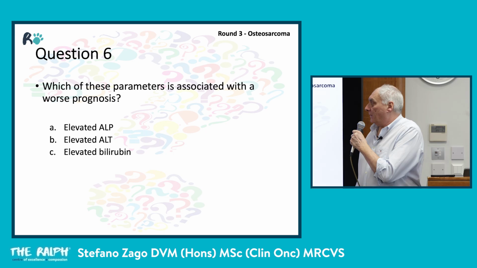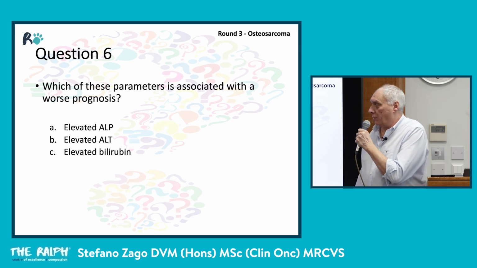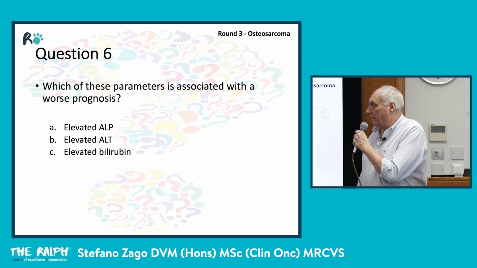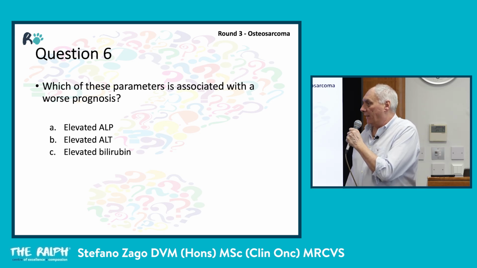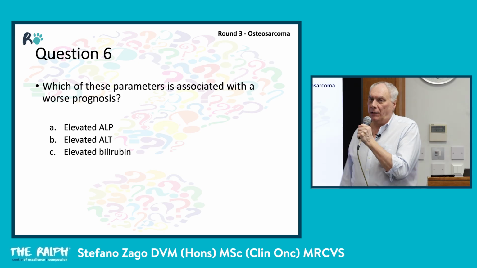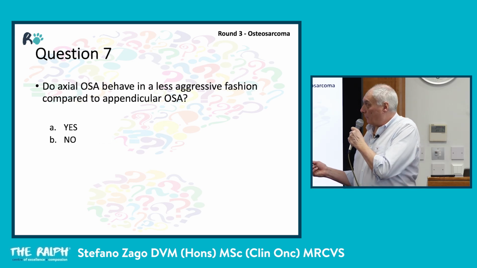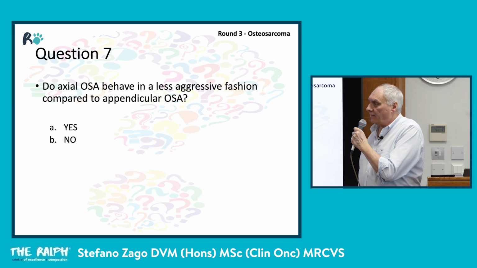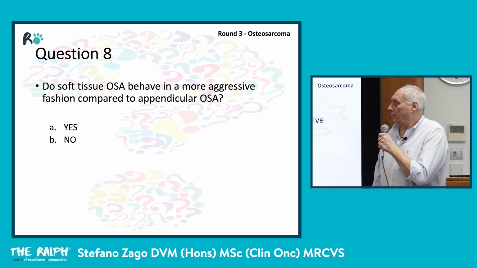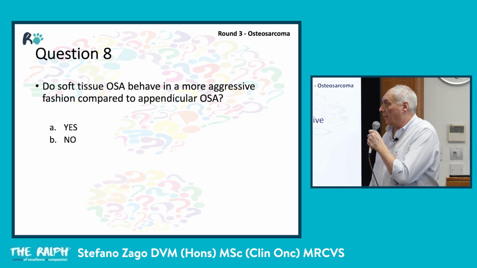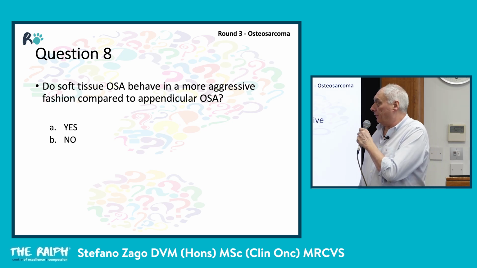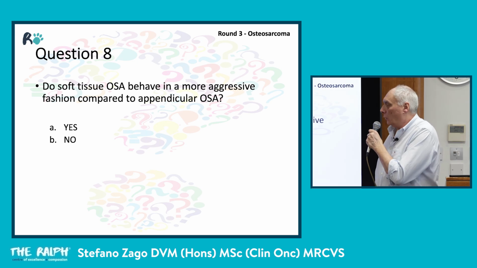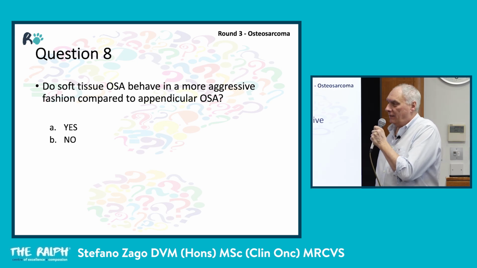Number 6. Which of these parameters is associated with the worst prognosis? A, elevated ALP, B, elevated ALT, C, elevated bilirubin. Number 7. Do axial osteosarcomas behave in a less aggressive fashion compared to appendicular osteosarcoma? A, yes, B, no. Number 8. Do soft tissue osteosarcomas behave in a more aggressive fashion compared to appendicular osteosarcoma? A, yes, B, no.